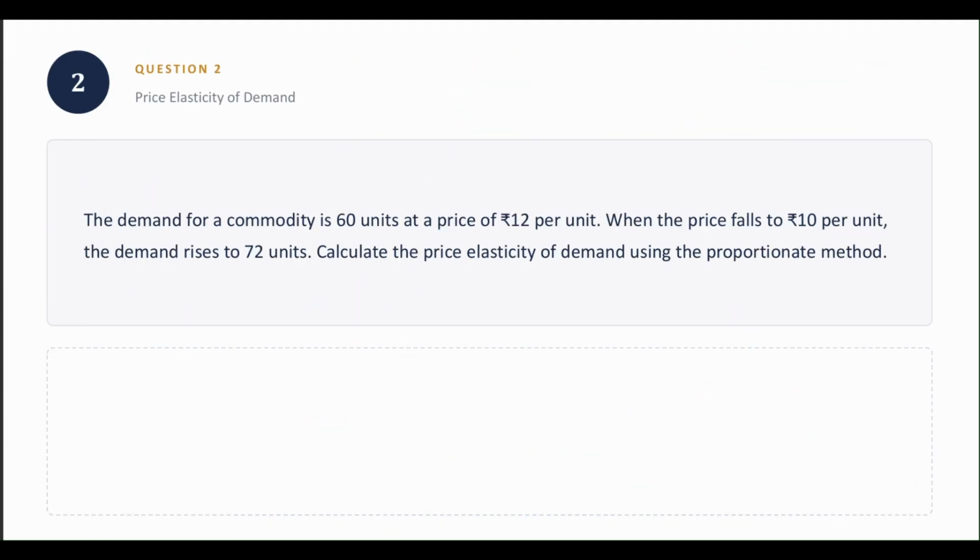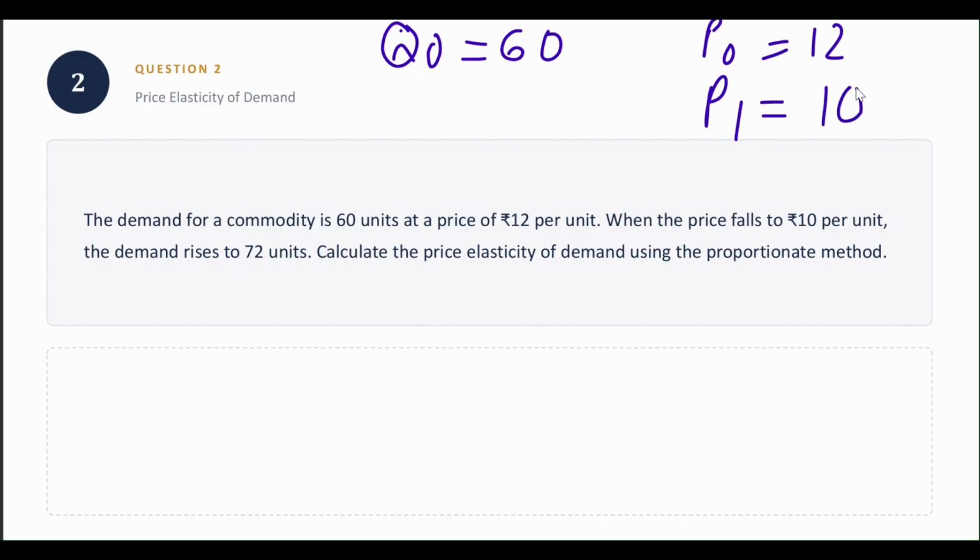Now let us see the second question. The demand for a commodity is 60 units at a price of 12 per unit. So here Q0 is equal to 60 at P0, which is equal to 12. When the price falls to 10 per unit, P1 goes to 10. The demand rises to 72 units. Calculate the price elasticity of demand using the proportionate method.